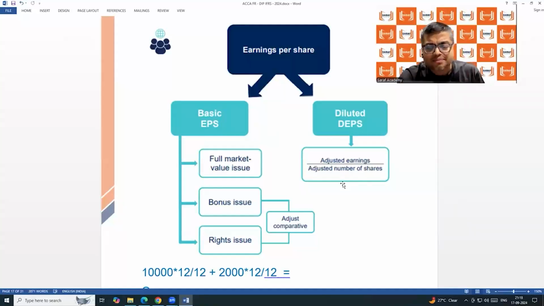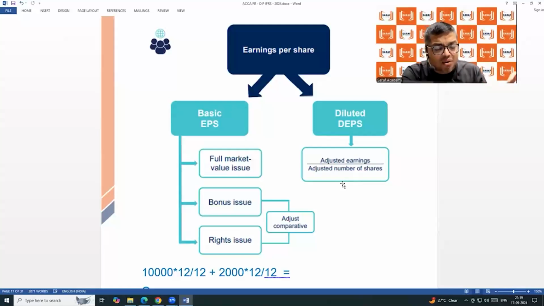Can anybody say? So we are saying the weighted average number of shares for the year, 10,000 into 12 by 12 plus 4,000 into 8 by 12, is 12,667 shares. I'm eliminating the decimal part, rounding off. The number of shares never in the year was 12,667.